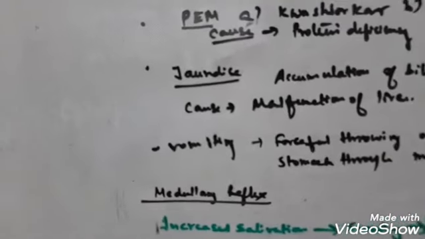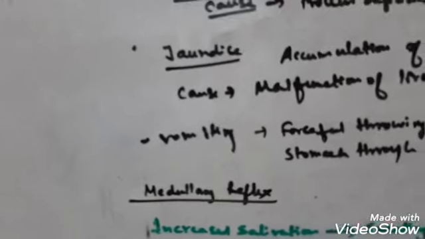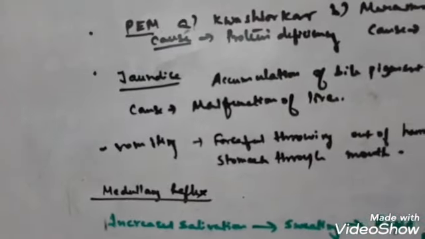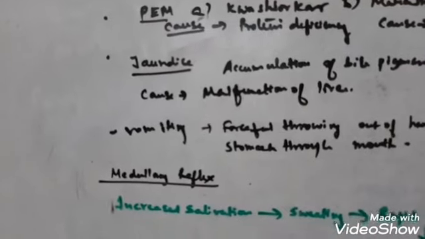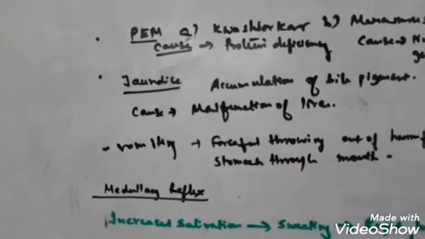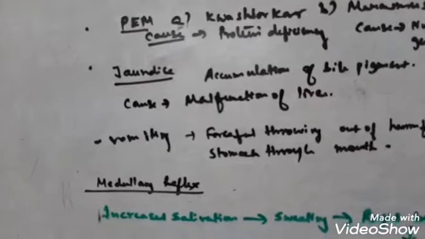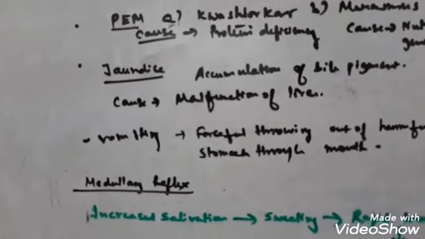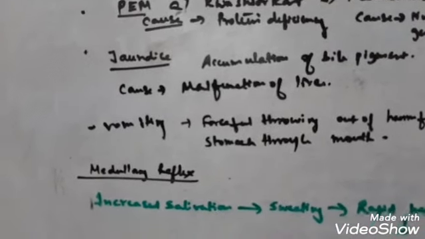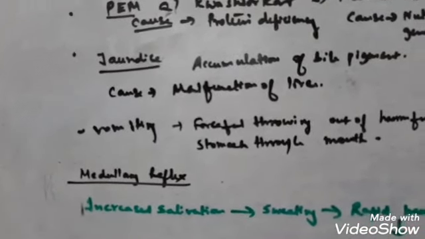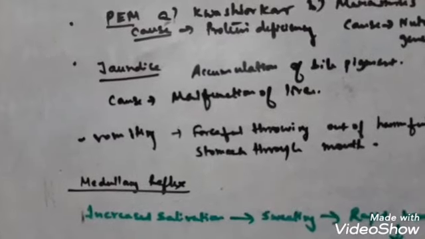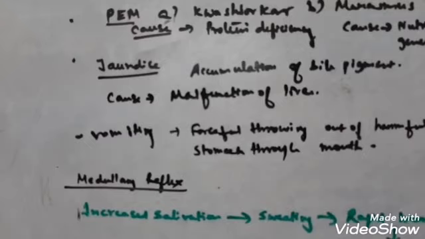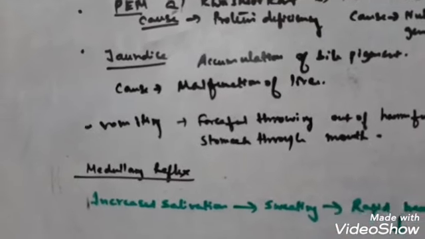So it is a medullary reflex. You have studied about reflex action in class 10. You have generally studied about the knee-jerk reflex, isn't it? Now there are some reflexes which are also controlled by our cerebrum and medulla oblongata. So apart from spinal reflex, medullary reflex and cerebral reflex are also there. The medulla oblongata is a part of the hindbrain, and it can regulate some reflex actions like vomiting.